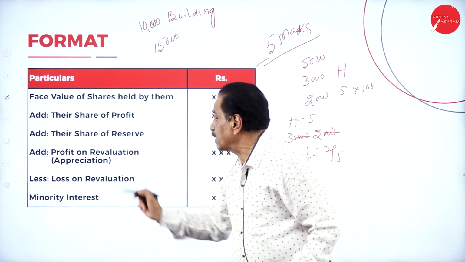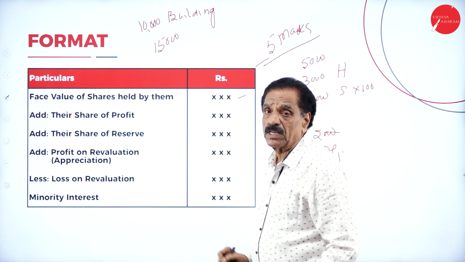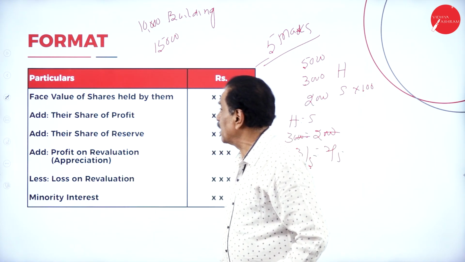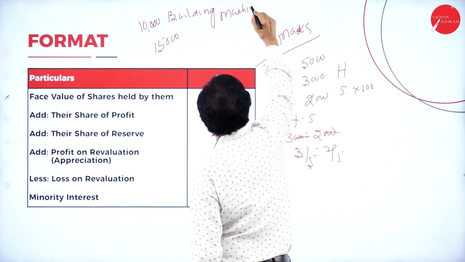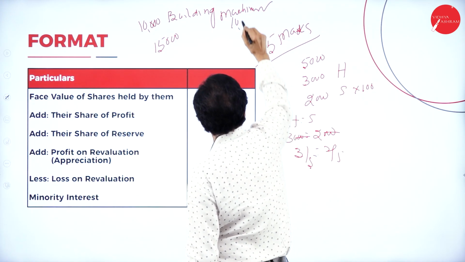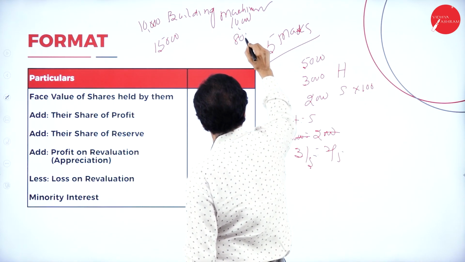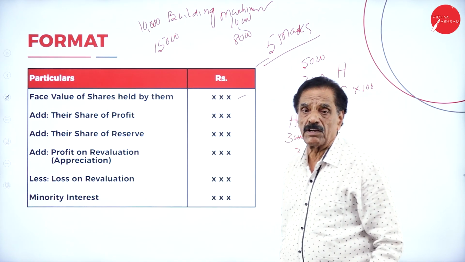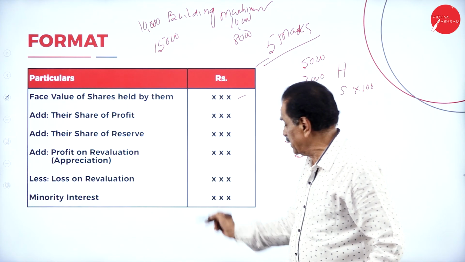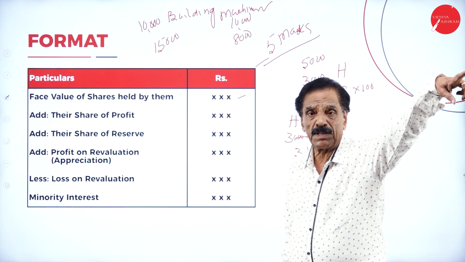Profit on revaluation, 2 by 5 of that. Loss on revaluation: say machinery of 10,000 is today valued at rupees 8,000. How much has come down? 2,000. 2,000 on 2 by 5. That goes to minority interest. This will come on the liability side of the balance sheet.